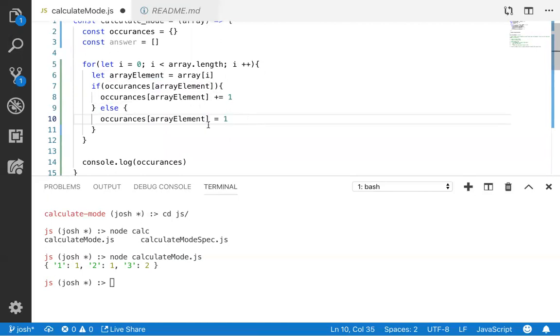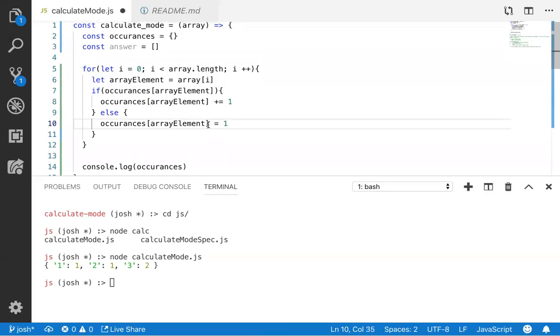I thought that the key value pairs had to be in a string form. It just worked, it ran. So it just turned them into strings. I don't have to convert them to strings. That's so great.